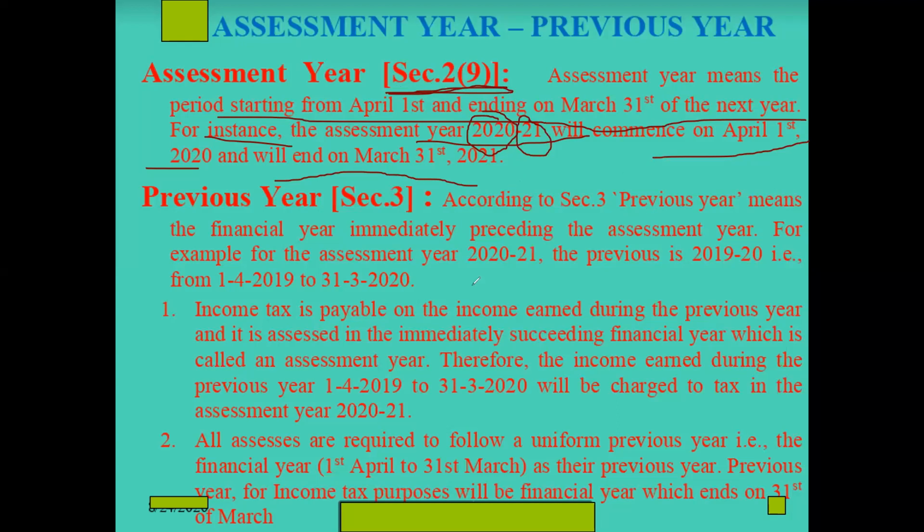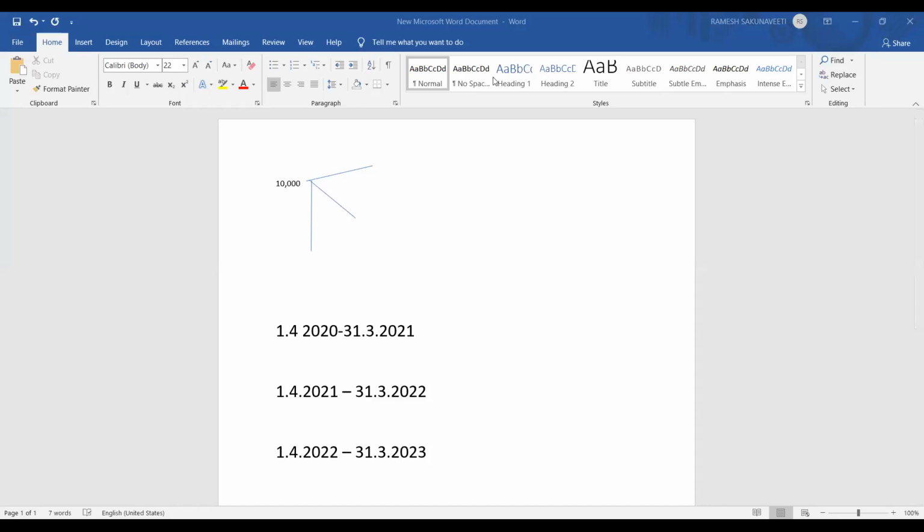Now, according to section 3, previous year means the financial year immediately preceding the assessment year. Preceding means, just now I told, I am again showing. This is the preceding year for this one, and this is the preceding year for this one.